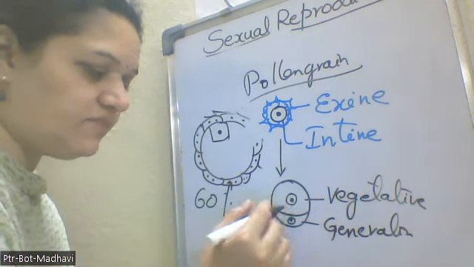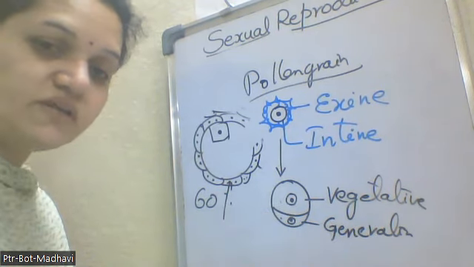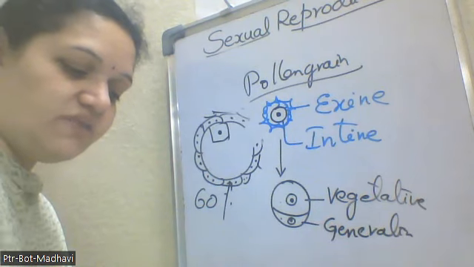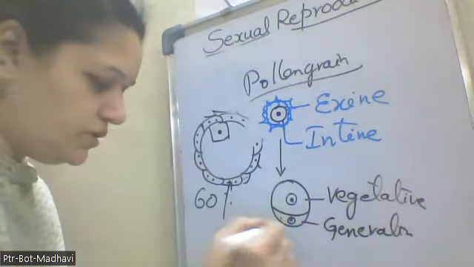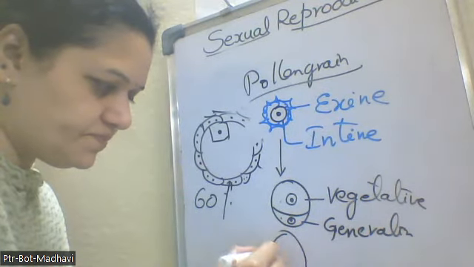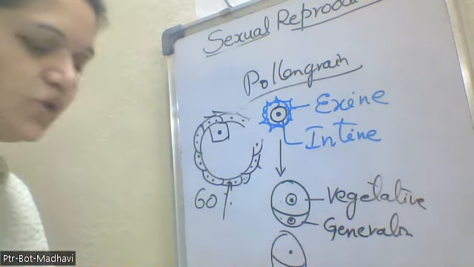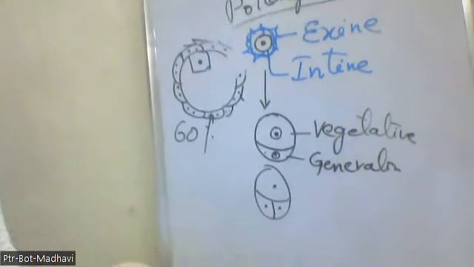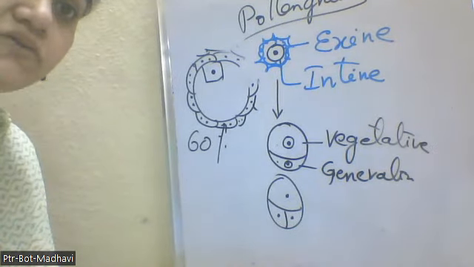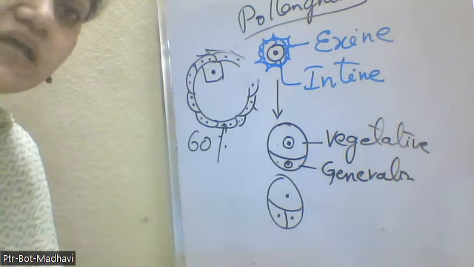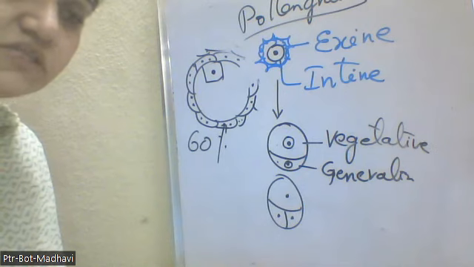This is the 2-celled stage of the pollen grain, which is released into the outside atmosphere. In some cases, this generative cell will undergo mitotic division and make 2 similar-sized male gametes. So that is the 3-celled condition. Whatever may be the pollen grain, once released into the dry atmosphere, it travels through the air and reaches the stigmatic lobes and starts its further development as the pollen tube, which passes through the style